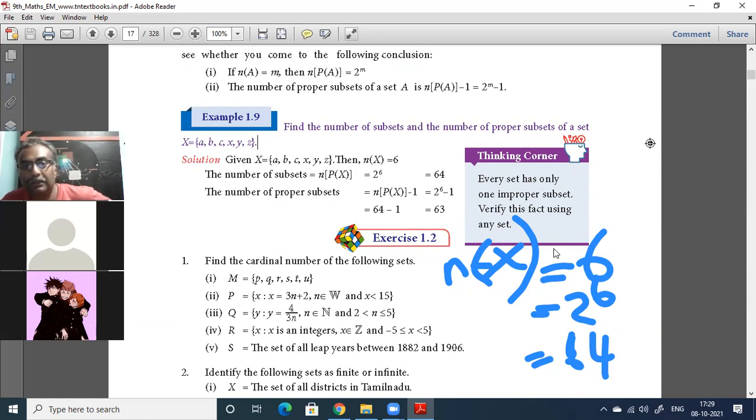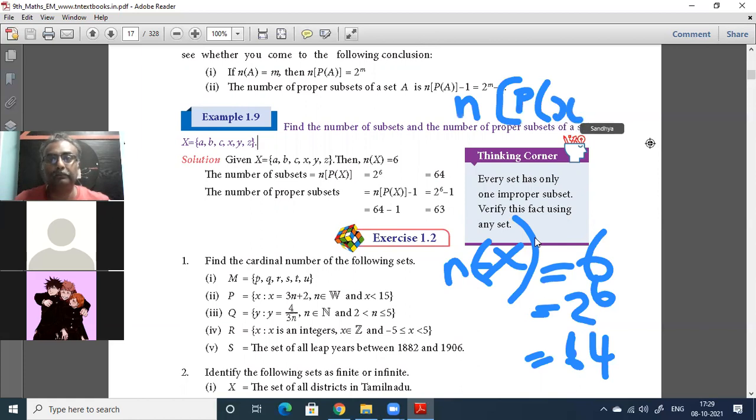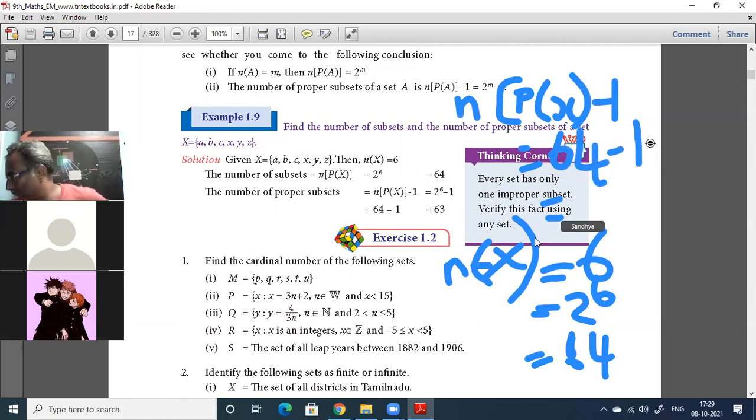Proper subsets will be... yes. Very good.